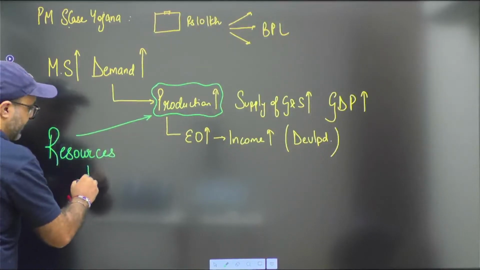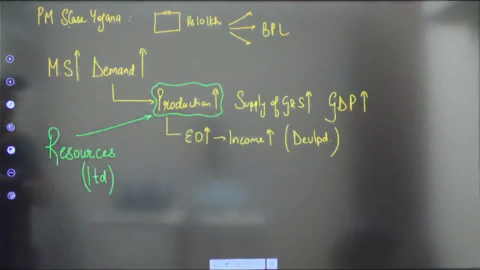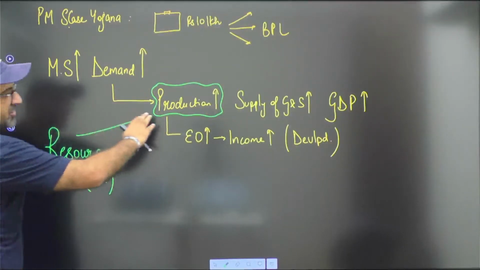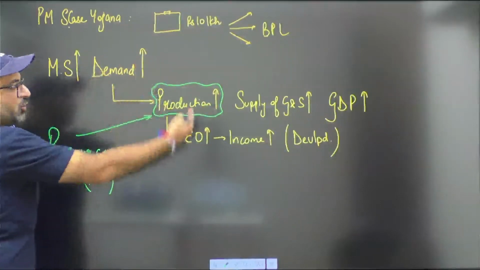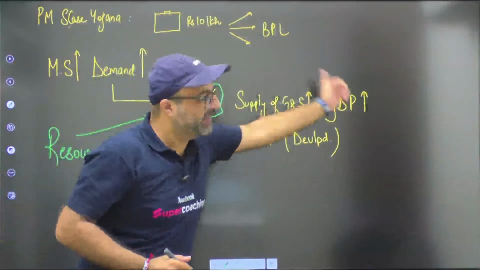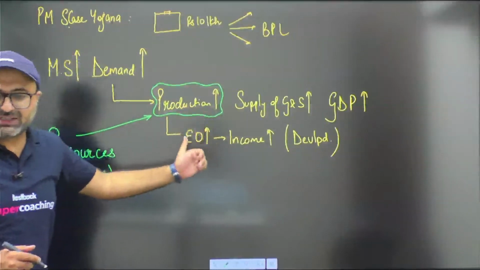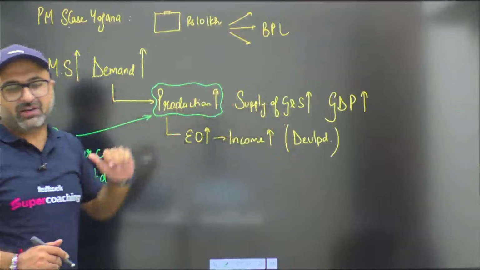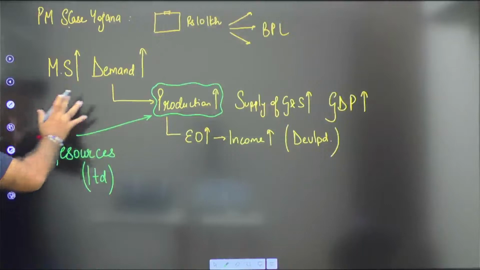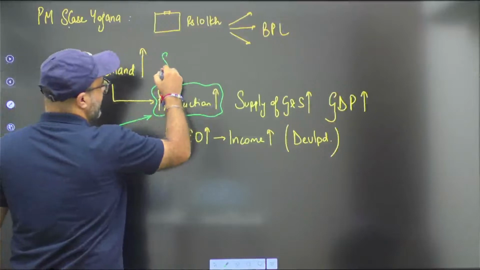As we all know, resources are limited, whether they are natural or man-made resources. If we have limited resources, then production will increase, but only up to a limit. Supply will increase, but up to a limit. GDP will increase, but up to a limit. Employment opportunities will increase, but up to a limit. Income will increase, but up to a limit. And beyond that, the moment available resources are utilized to increase the supply, demand is still increasing, but supply